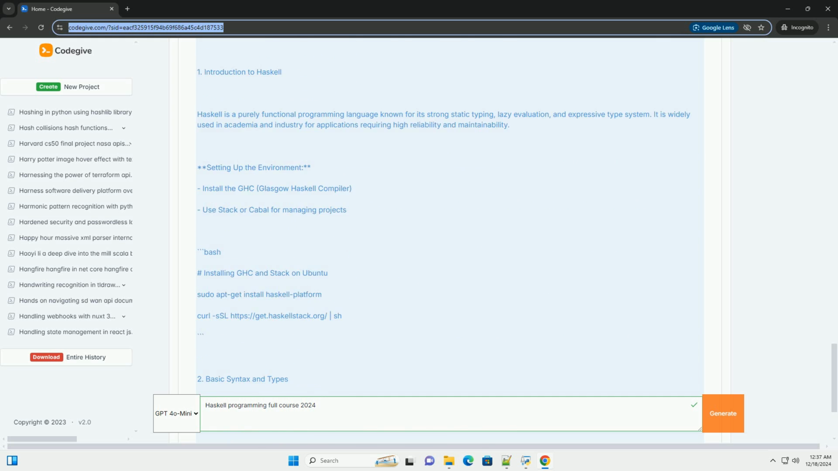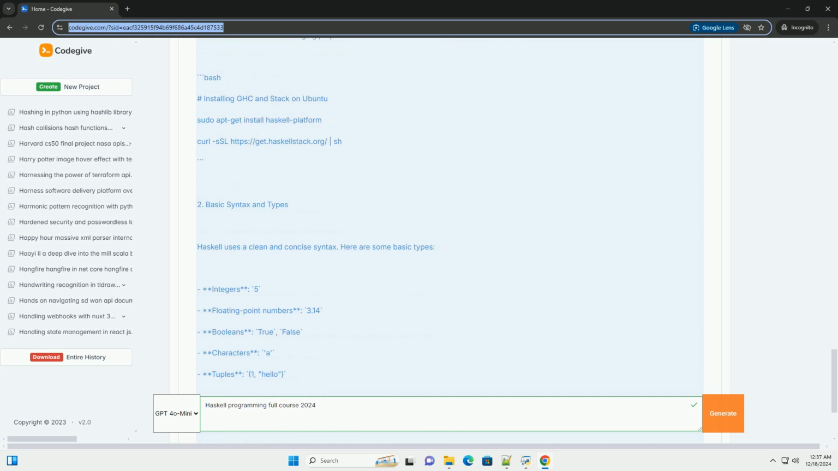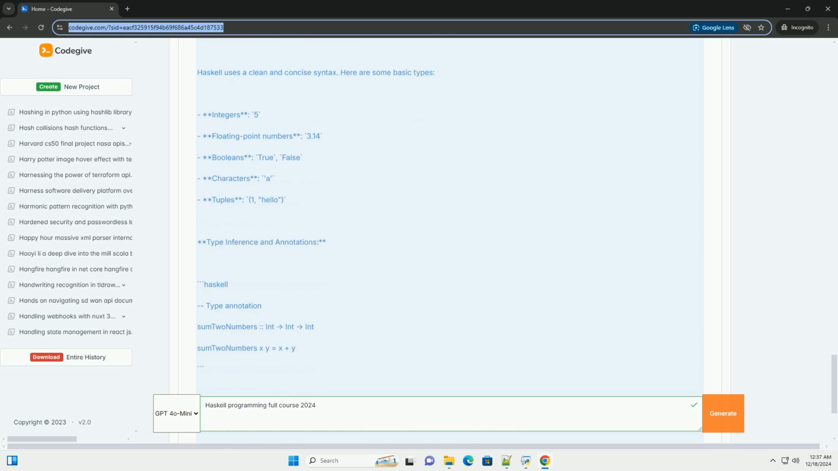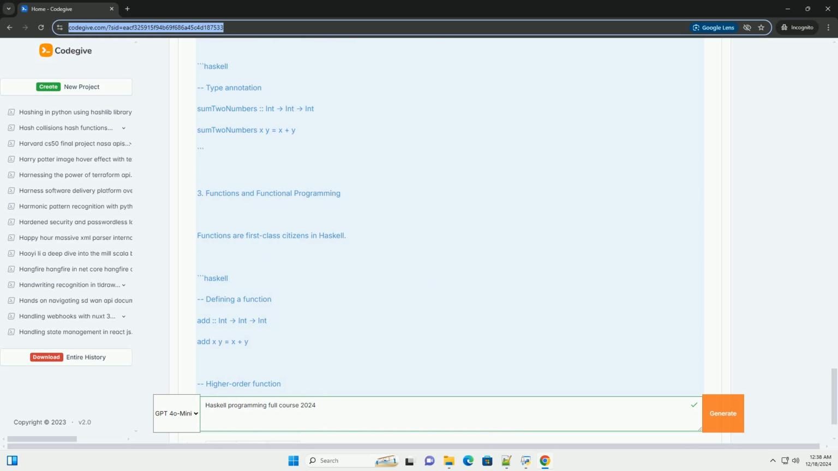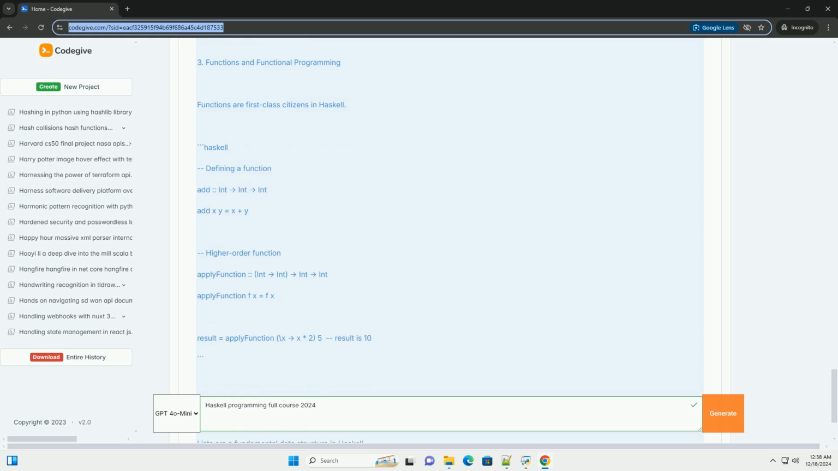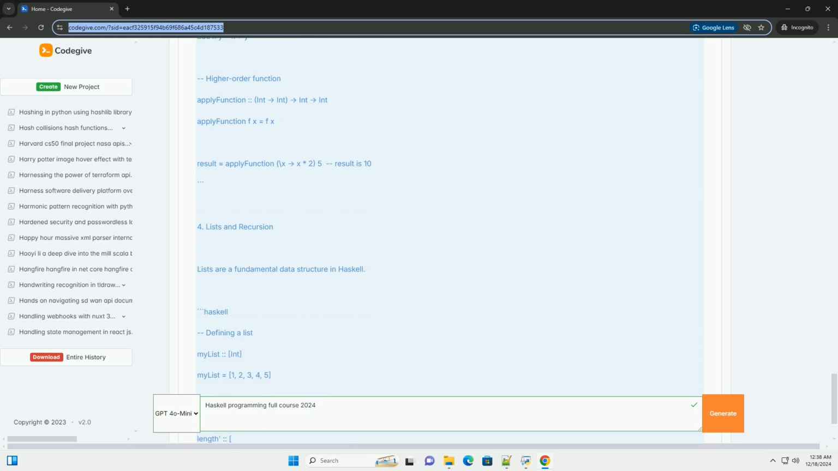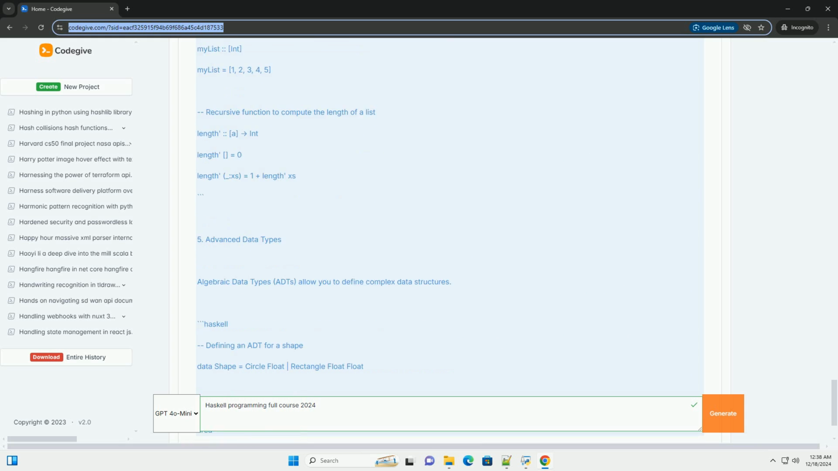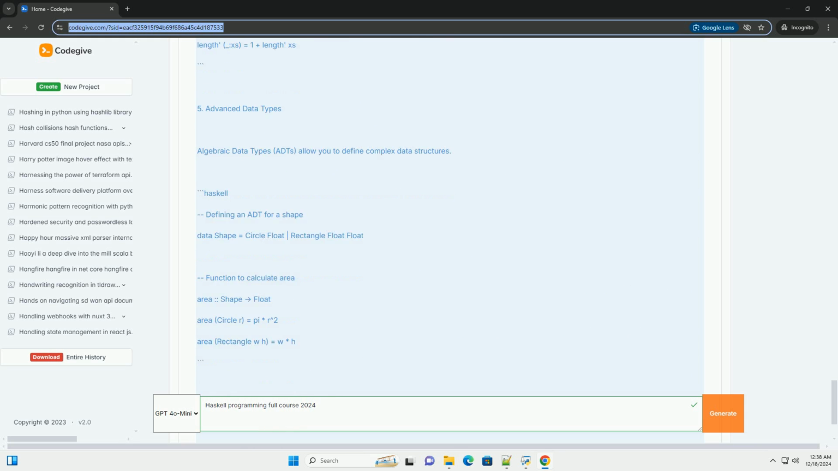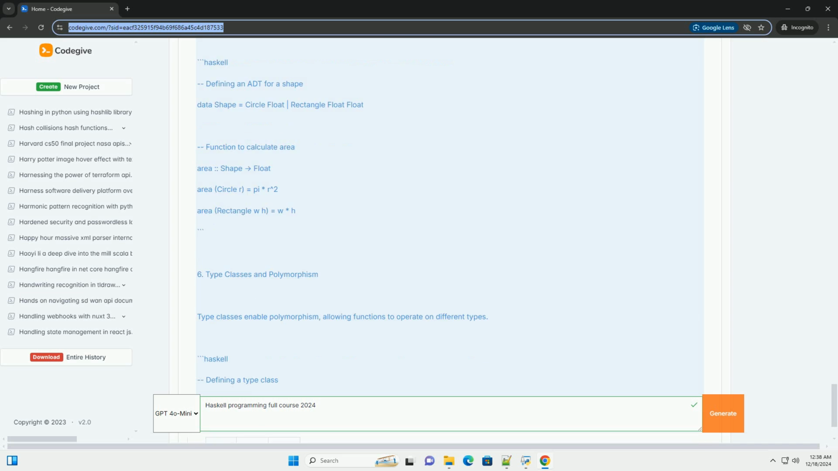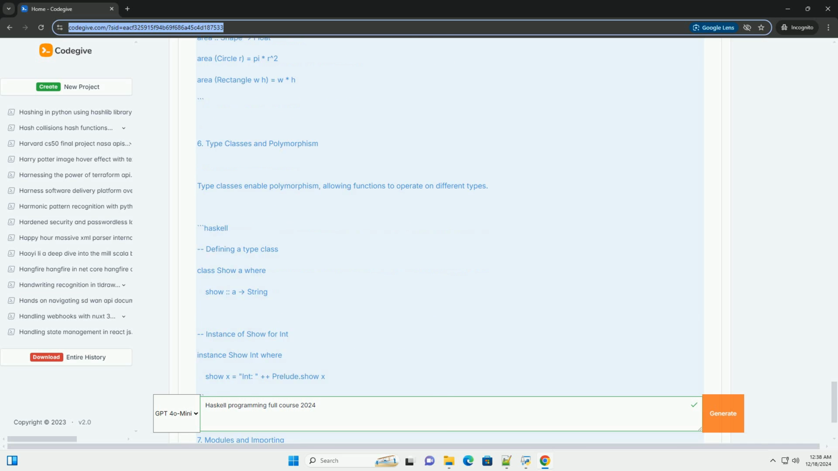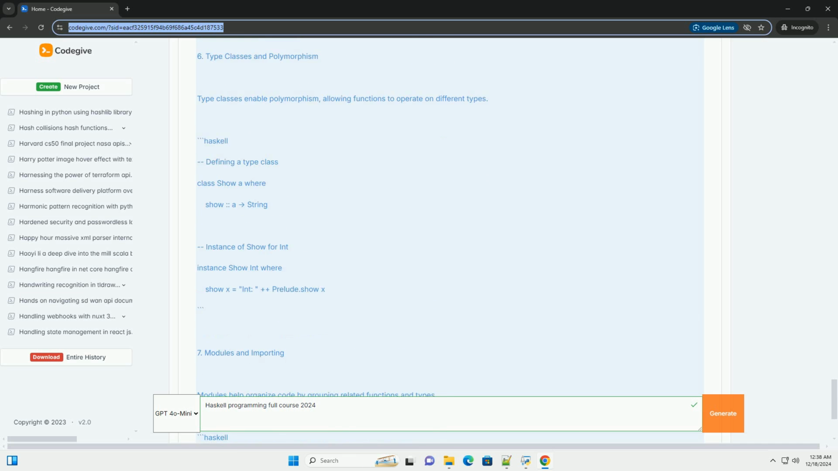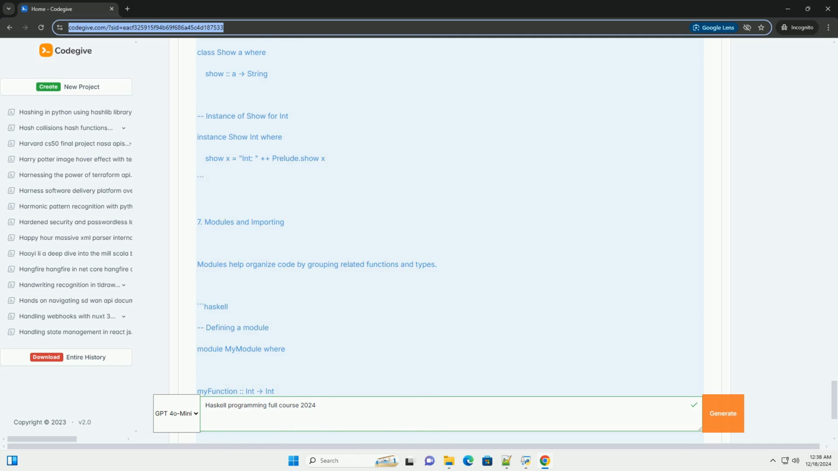What is Haskell? History and development. Features of Haskell. Setting up the environment. 2. Basic syntax and types. Basic syntax. Data types: integers, floats, booleans, characters, and tuples. Type inference. Type annotations.